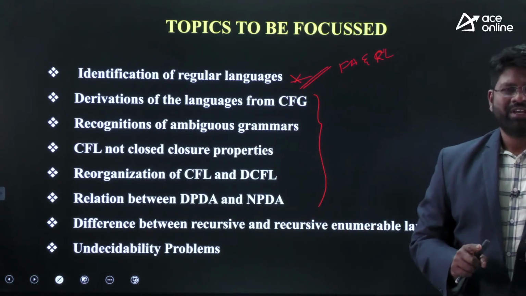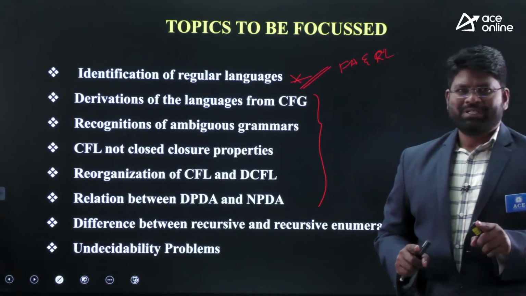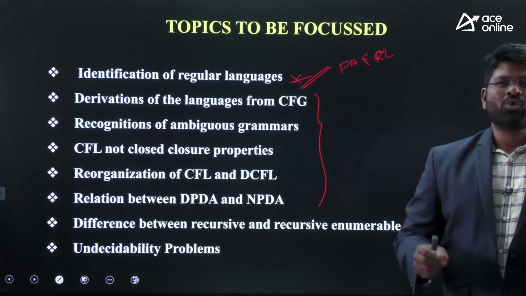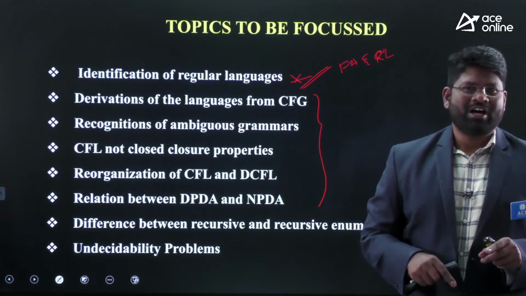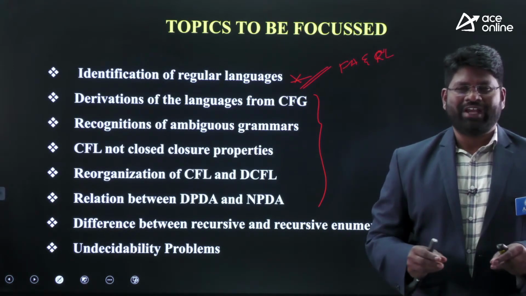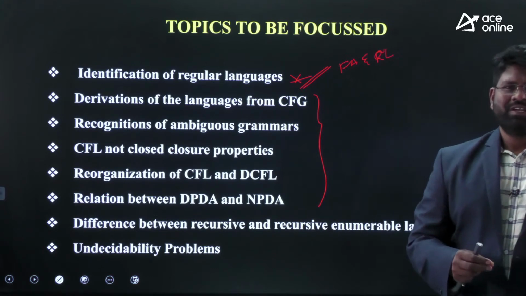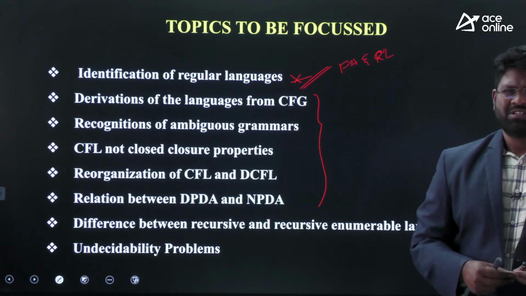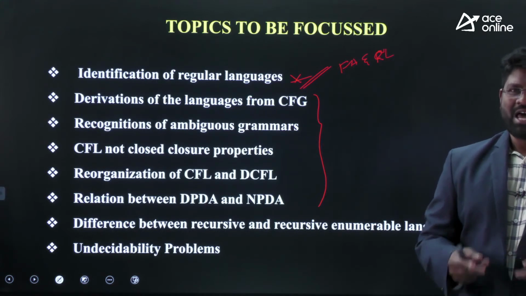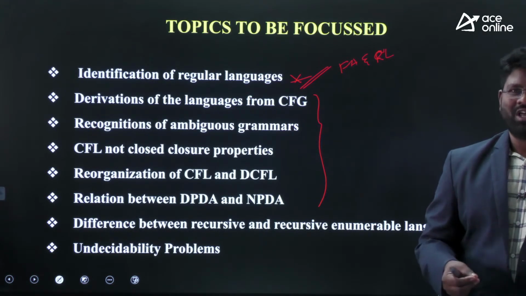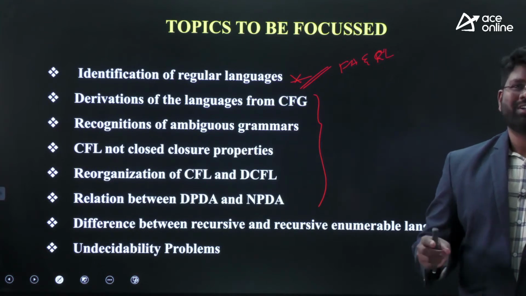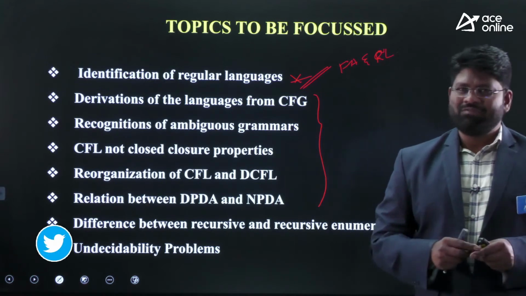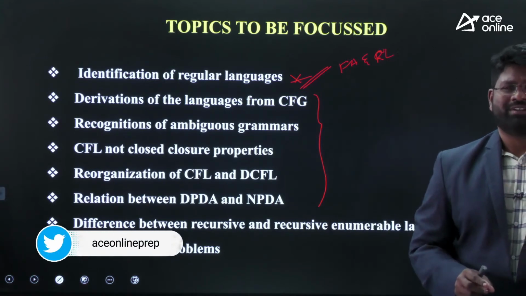This is one more area to have questions from. Especially in context free grammars, we have so many topics. You have the derivation concepts, we have ambiguity finding in the grammars, and also elimination of null productions and unit productions. There is a concept of normal forms here, CNF, GNF, and the most important thing is also the closure properties of CFGs.